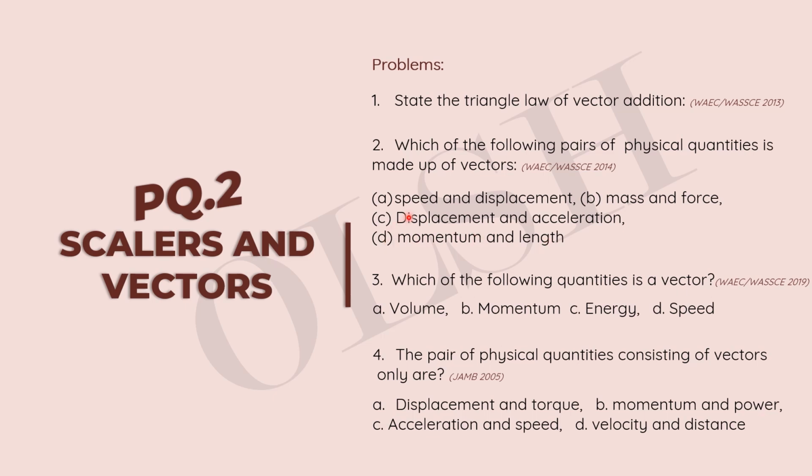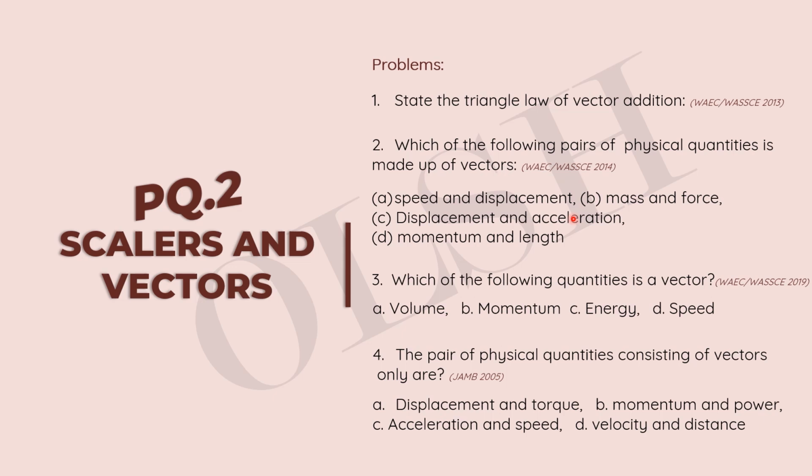We have displacement and we have acceleration. Now, displacement is a vector. It needs direction to define it. If there's no direction, then it's just distance. Acceleration, of course, is a vector because it needs direction to define it. You have acceleration as change in velocity, and velocity is displacement over time.